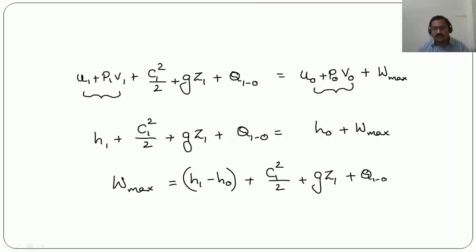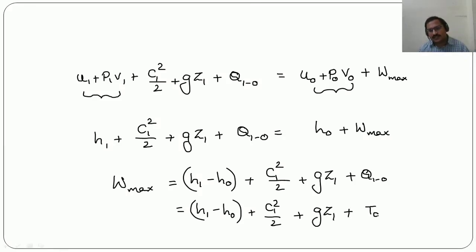So this amount of heat added can be written like this: H1 minus H0 plus C1 square by 2 plus GZ1 plus T0 into S0 minus S1.